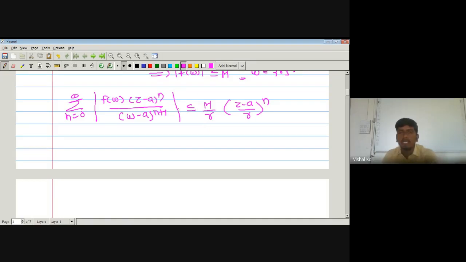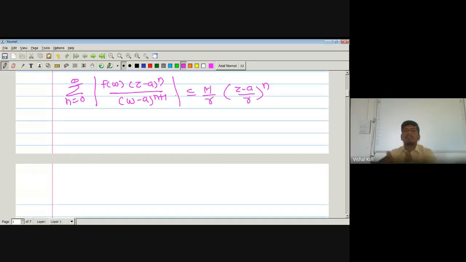Then we have used the Weierstrass theorem, and by the Weierstrass theorem this series converges to f of w divided by w minus z. Then by using the integrability property, that is, if capital F converges to small f, then the integration of capital F converges to the integration of small f.